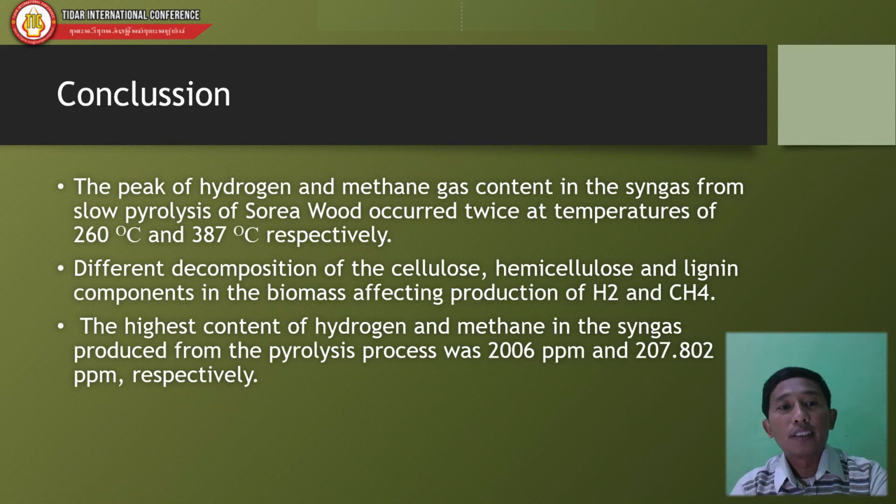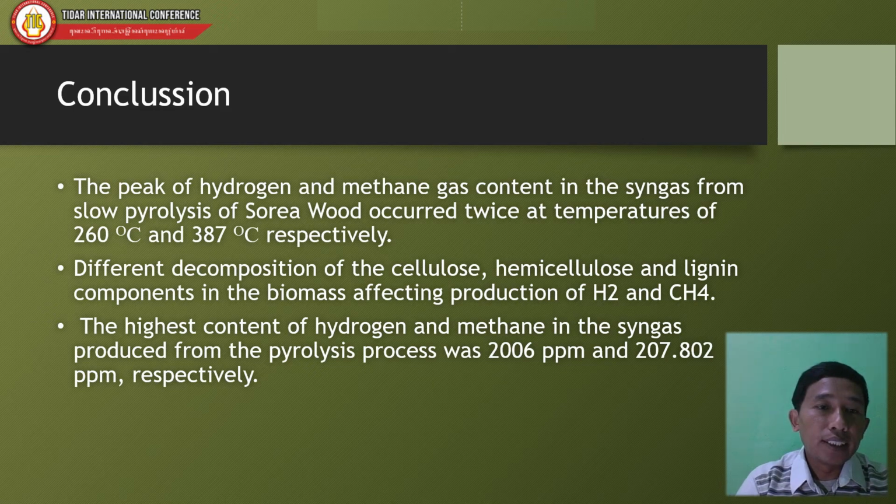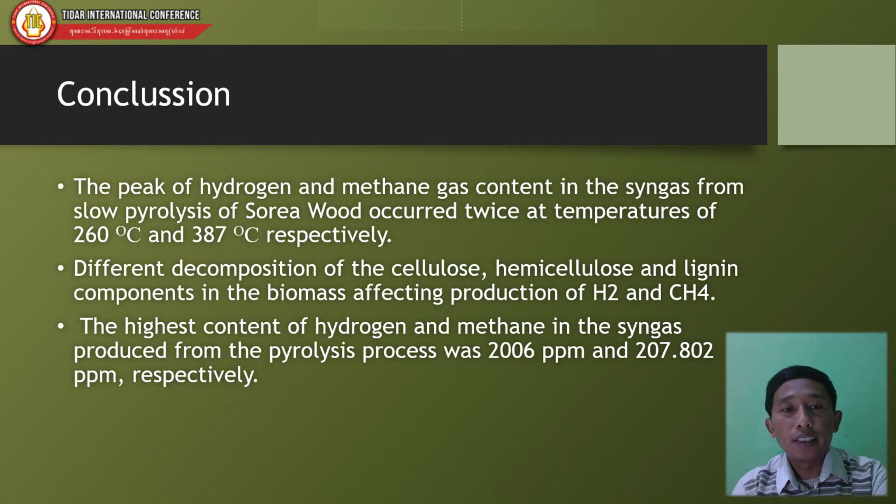Conclusion: the peak of hydrogen and methane gas content in the synthetic gas from slow pyrolysis of Surya wood occurred twice, at temperatures of 260 degrees and 387 degrees. Different decomposition of the cellulose, hemicellulose, and lignin components in the biomass affects the production of hydrogen and methane.